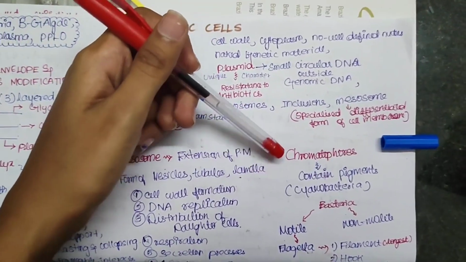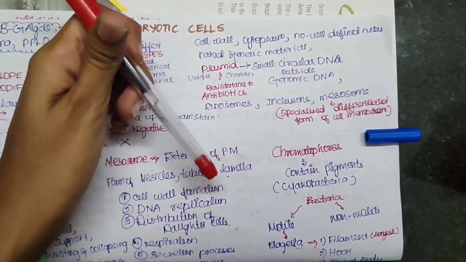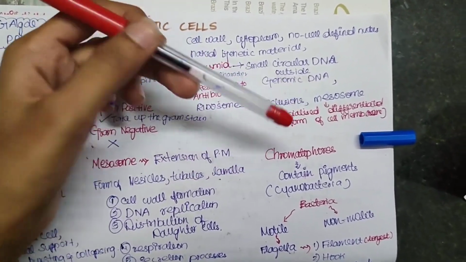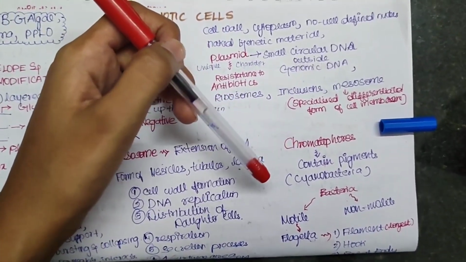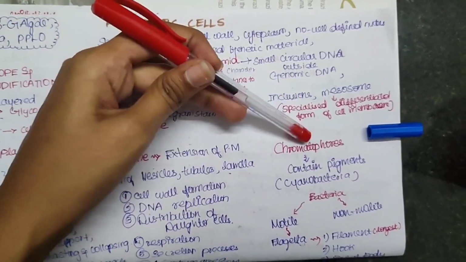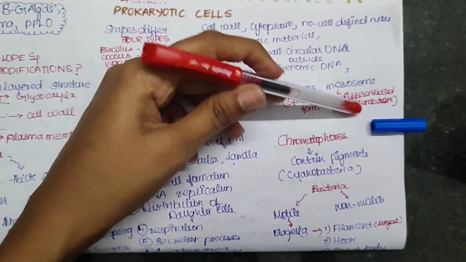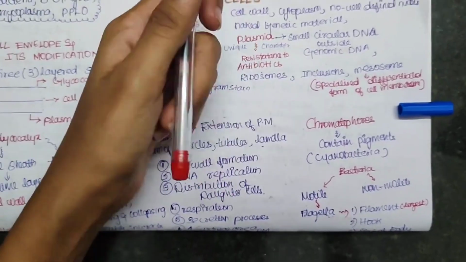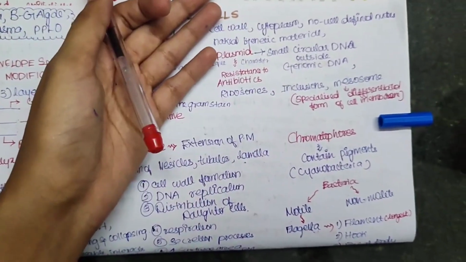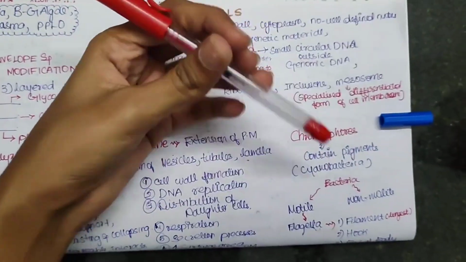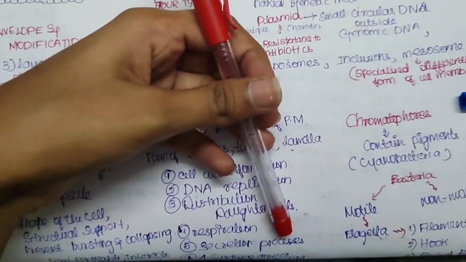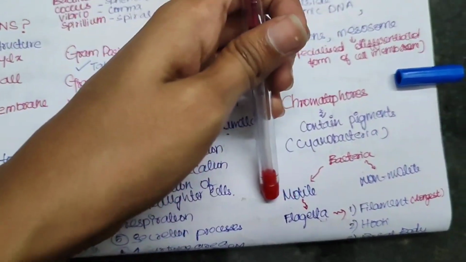Now, apart from this, we have some specialized structures called chromatophores, which are seen in cyanobacteria kind of organisms, and these chromatophores contain the pigments. Now, if the bacteria is motile, it will contain a specialized structure called flagella.